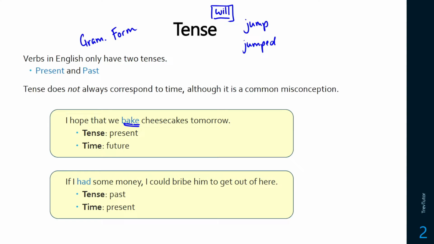If you think about this one, if I had some money, I could bribe him to get out of here. Now this is past tense, if I had, but the time that we're talking about is the present or potentially the future. So tense corresponds to time, but it does not always correspond to time. So we need to be careful about that.